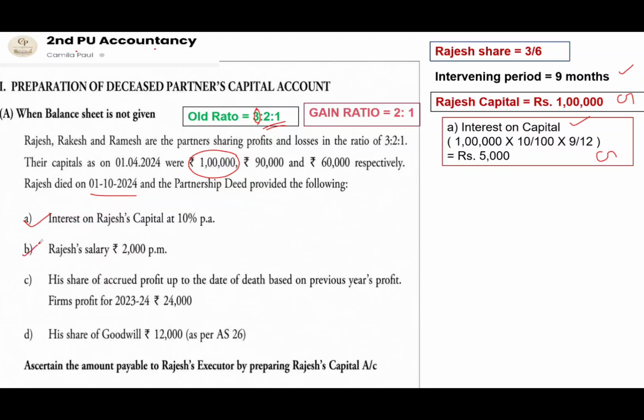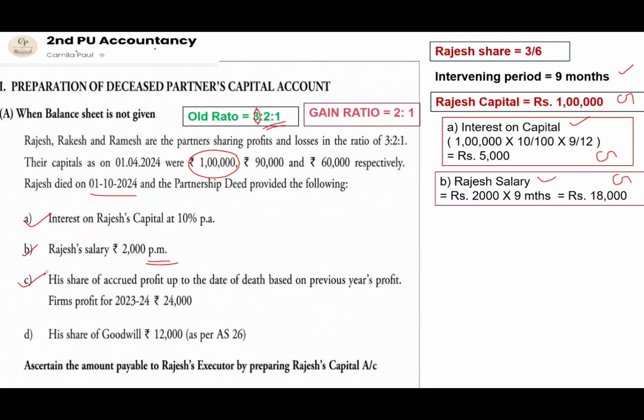The next adjustment is Rajesh's salary. Here the salary is given per month, so we have to provide the salary for Rajesh for the intervening period. So Rajesh's salary will be 2,000 into 9 months, that is 18,000. So this salary also is to be provided for the partner. It's an income for the partner. Therefore, it will appear on the credit side of the deceased partner's capital account.